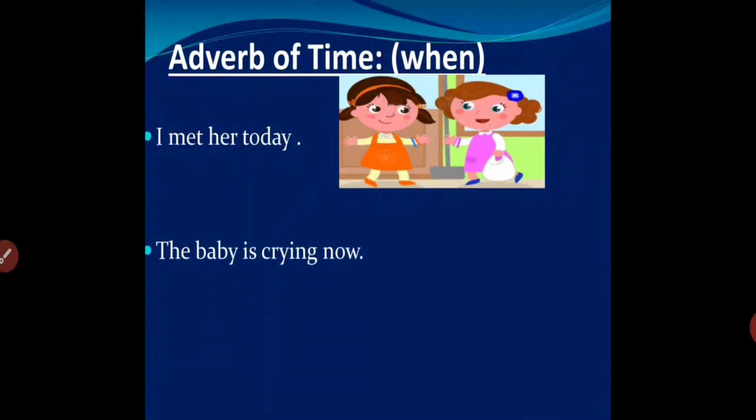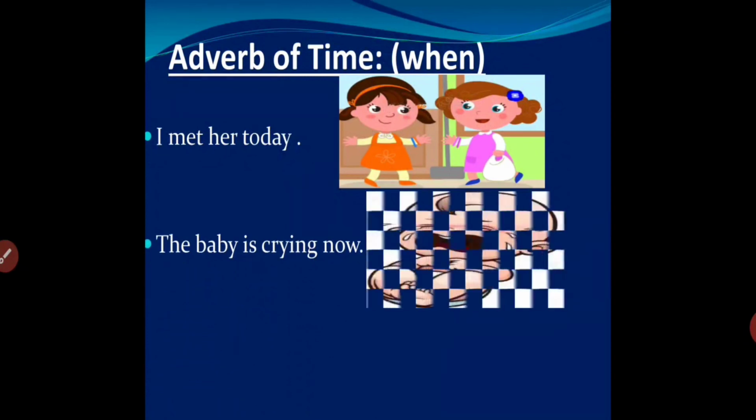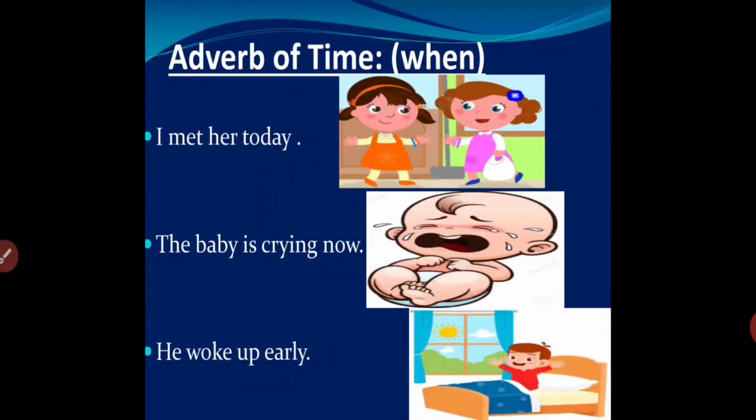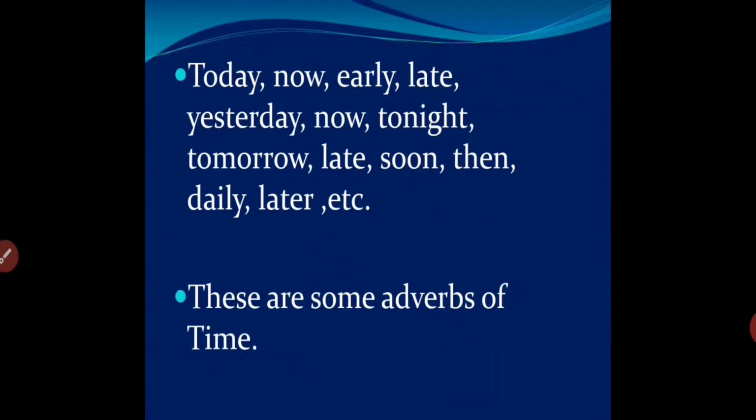Next one, the baby is crying now. When is the baby crying? The baby is crying right now. So now will be the adverb of time. Next one, he woke up early. When did he wake up? He woke up early. So early will again be the adverb of time. Here are a few adverb of time words: today, now, early, late, yesterday, tonight, tomorrow, soon, then, daily, later, etc. These are some adverbs of time.